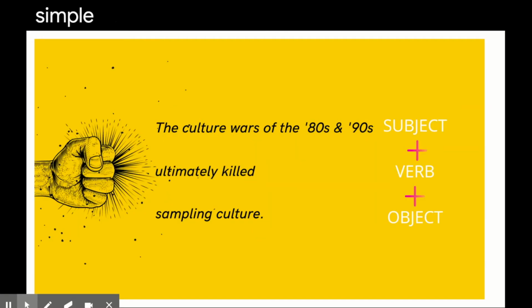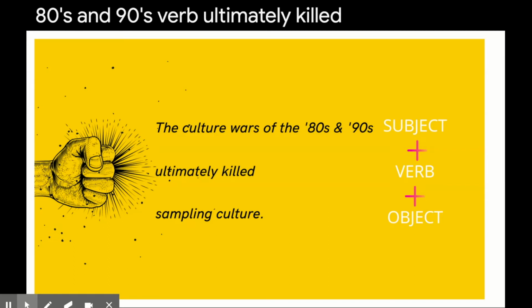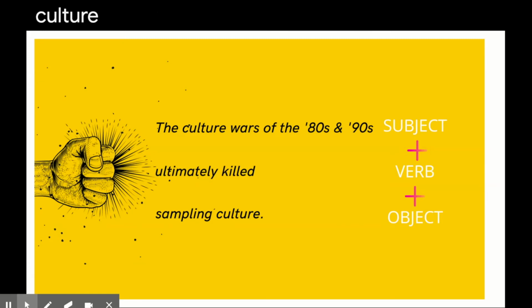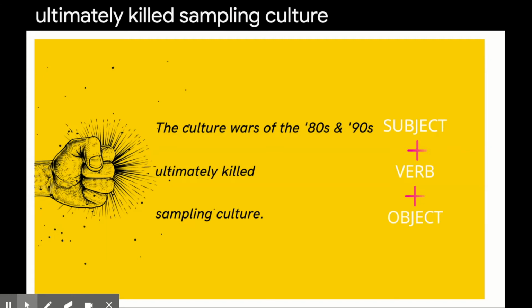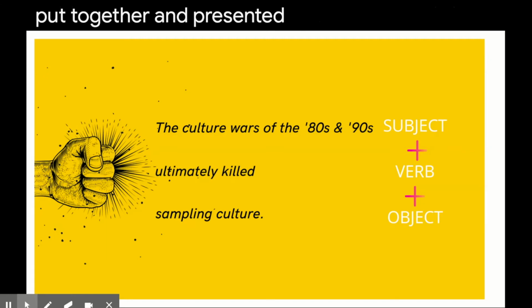Example of a simple sentence. Subject: the culture wars of the 80s and 90s. Verb: ultimately killed. Object: sampling culture. The culture wars of the 80s and 90s ultimately killed sampling culture. Because this is put together and presented as a simple sentence, it packs punch.